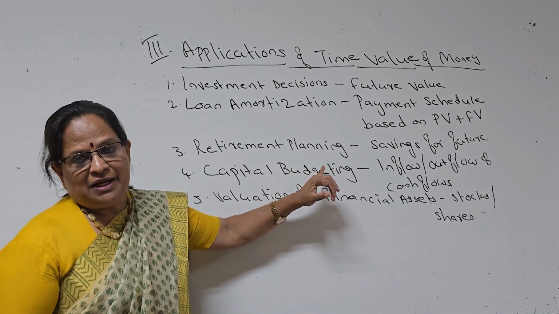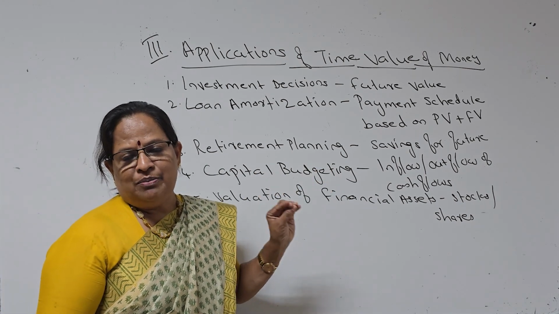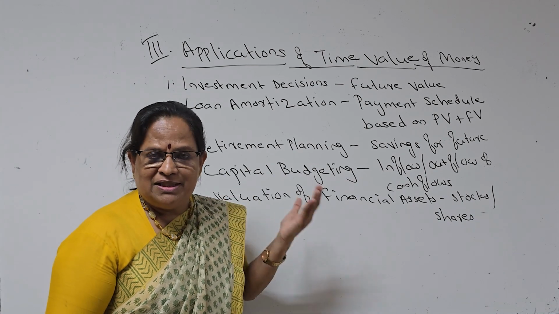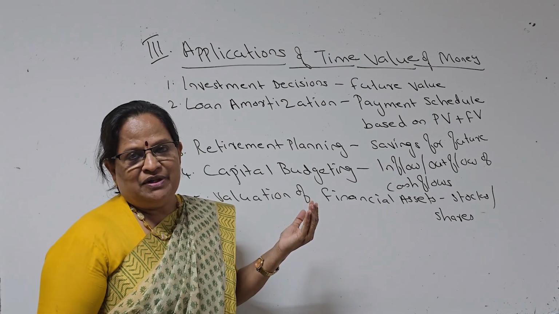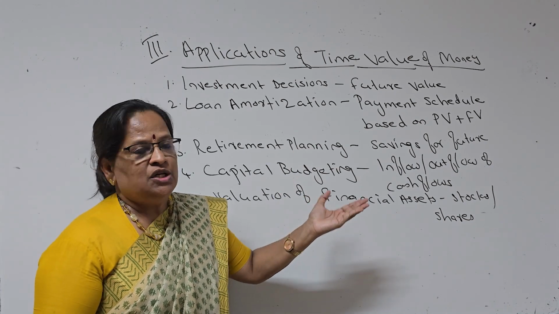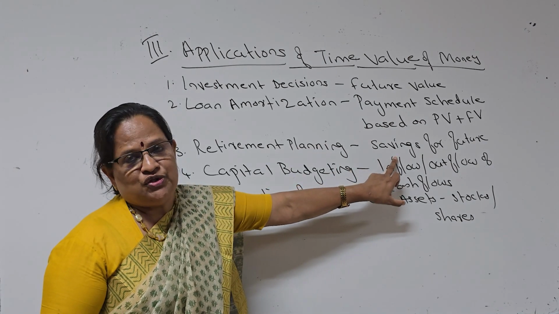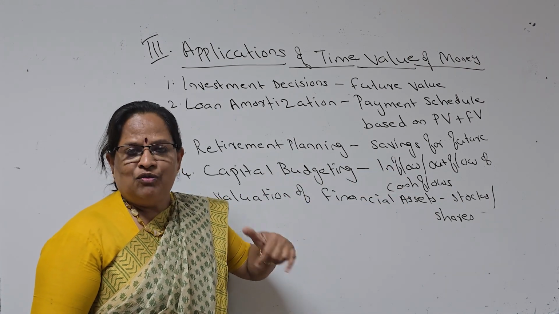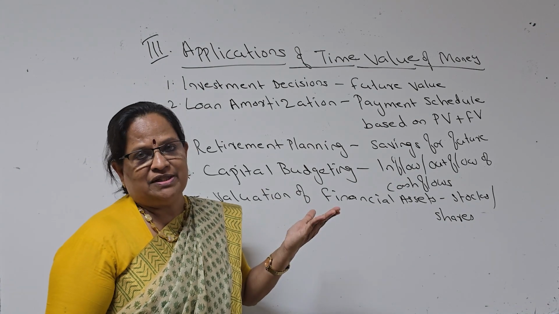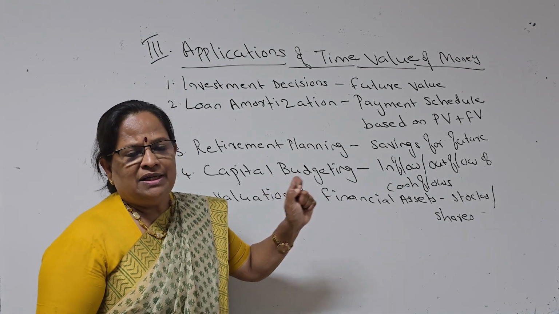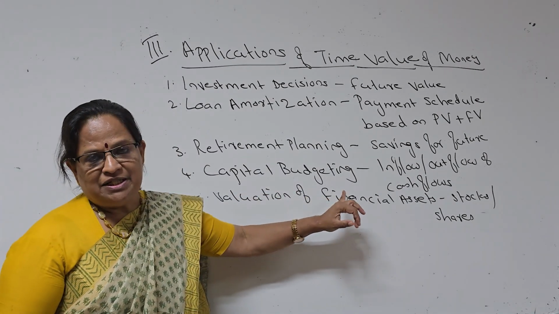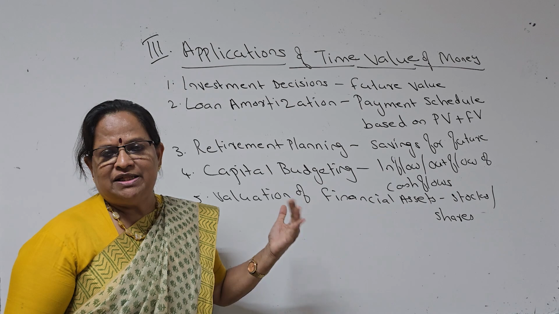Next is retirement planning. You know how important retirement planning is for individuals. Some employees will be working in the organization. If the organization is planning to give some retirement benefits, how much do they have to invest, if they have to give some pension, provident fund, gratuity. That is based on savings for the future. How much they have to invest today if they want to get some return when they retire at 60 years or 58 years or 65 years. So time value is an important concept in evaluating retirement benefits. Then it's capital budgeting. Capital budgeting means investments in fixed assets.